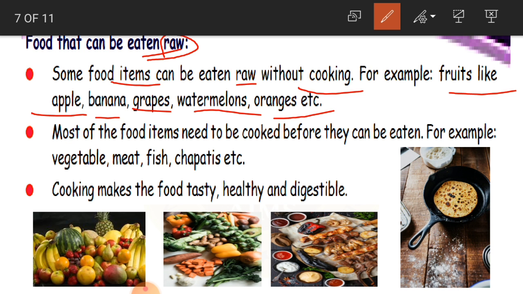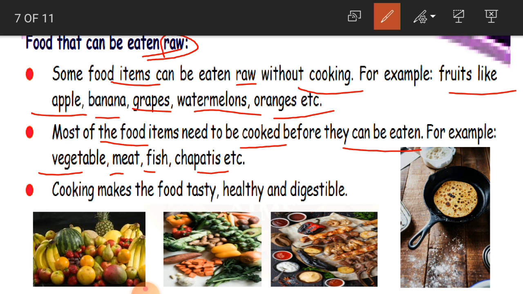So that is why we say that fruits are good for health, because we do not add anything to it. No oil, no salt, no sugar, nothing. So it is completely hygienic food, fruits, because we take it raw as it is. And most of the food items need to be cooked before they can be eaten. For example, vegetables, meat, fish, chapatis, etc.